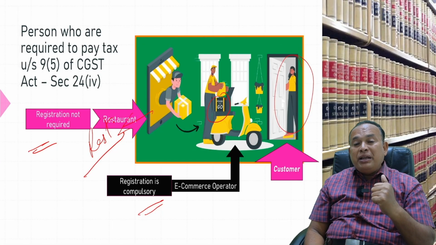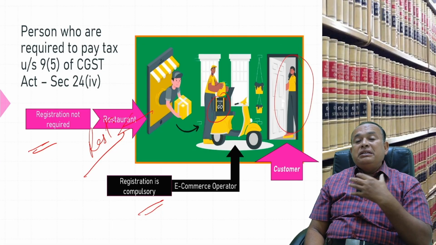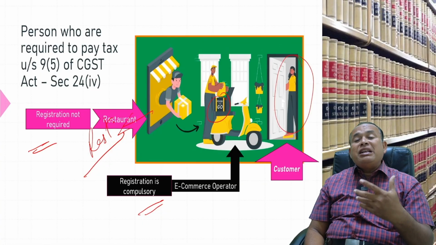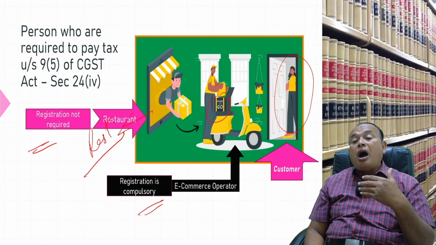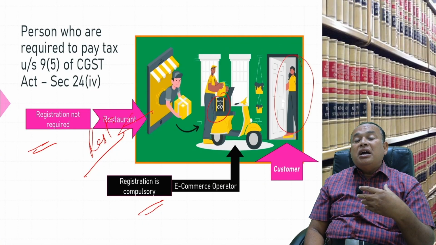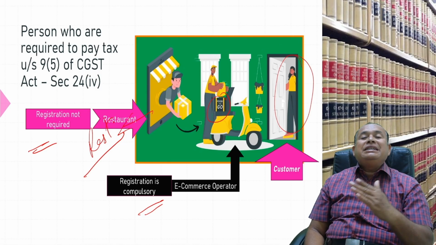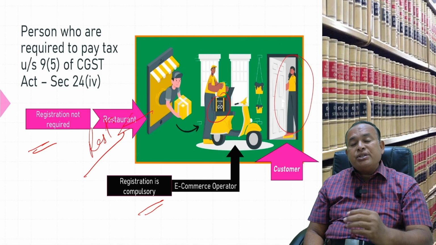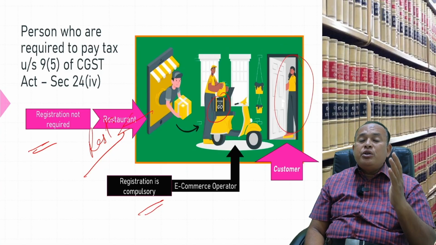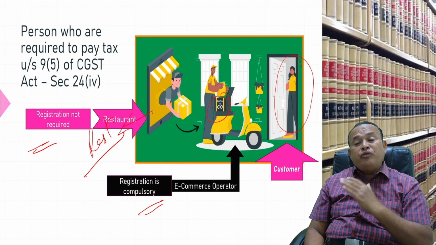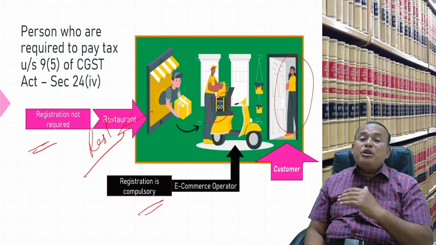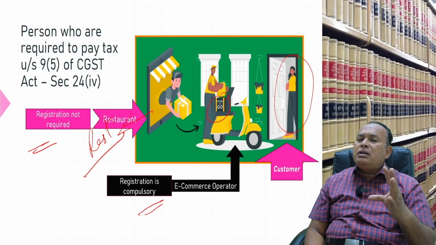How long will this continue? Till the time the short-term accommodation as well as housekeeping service provider achieves the threshold limit for registration. Till then the e-commerce operator is liable to pay GST. Whereas in the case of a radio taxi, omnibus and the fourth one, the cloud kitchen, irrespective of their turnover, all the time only the e-commerce operator is liable to pay GST.